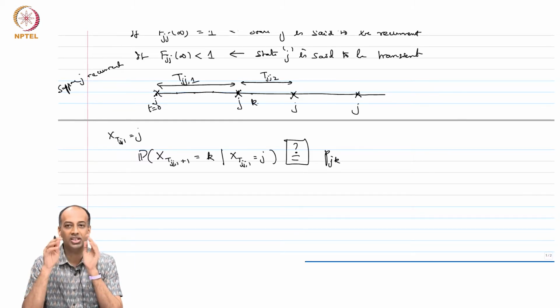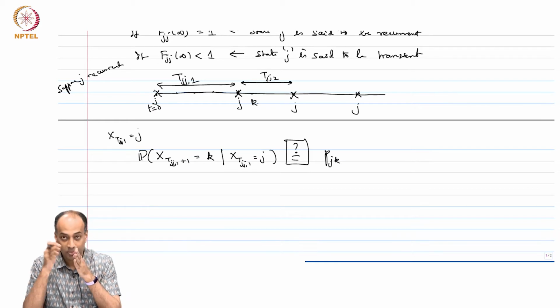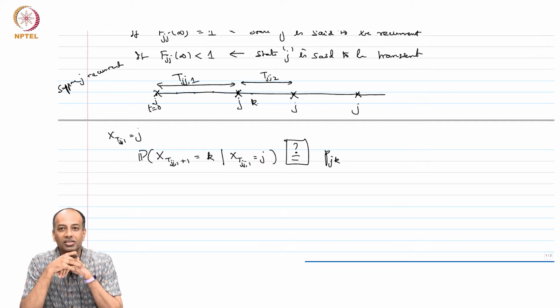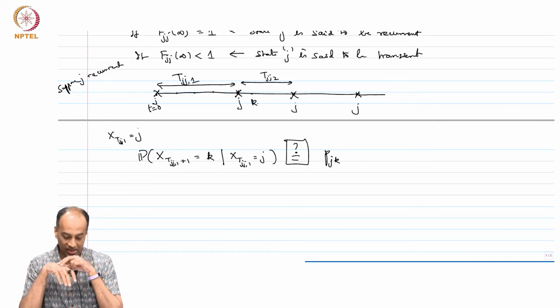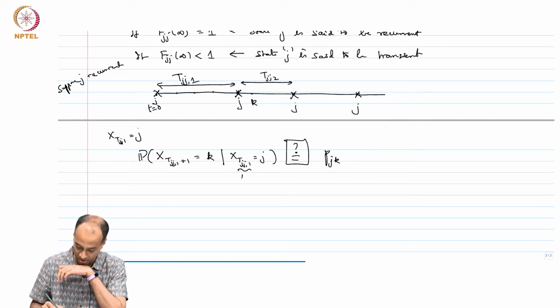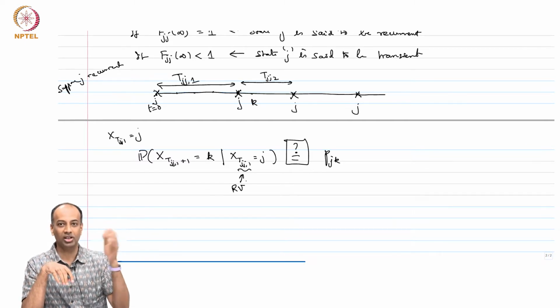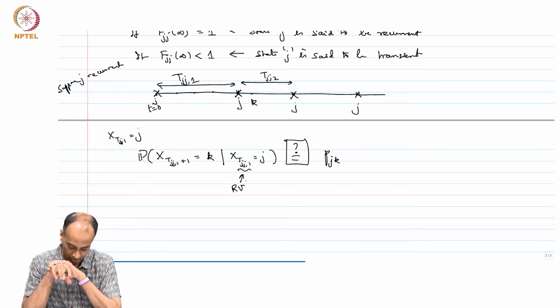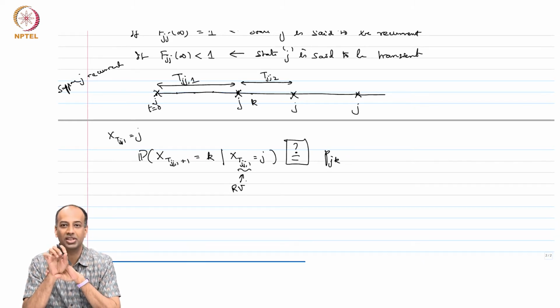So, what is the probability that X_{T_jj^1 + 1} is equal to k given X_{T_jj^1} is equal to j? Is this equal to P_jk? Intuitively it seems that this should be true. However, please note that T_jj^1 is not a number, it is a random variable, and that itself depends on the previous values of the states of the Markov chain. So, T_jj^1 is a random variable.